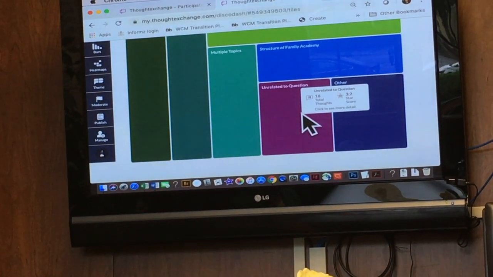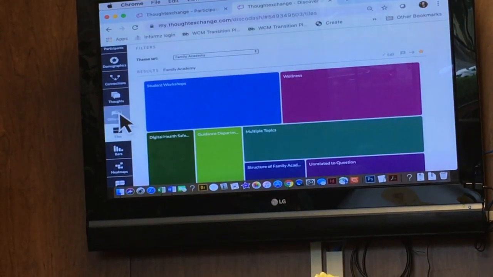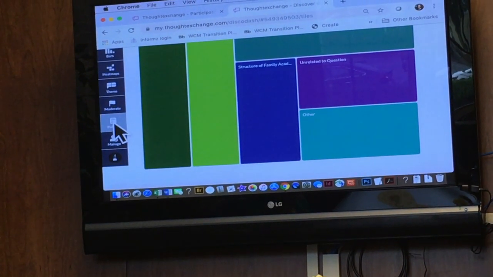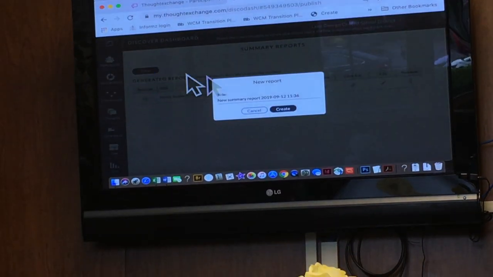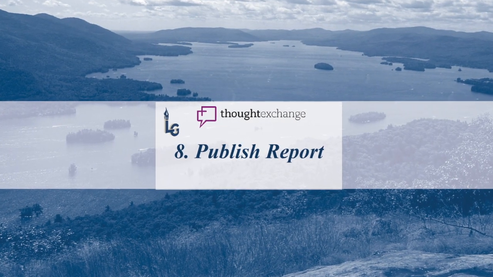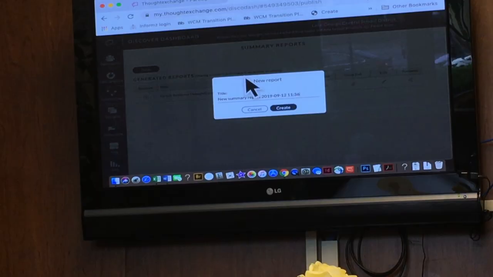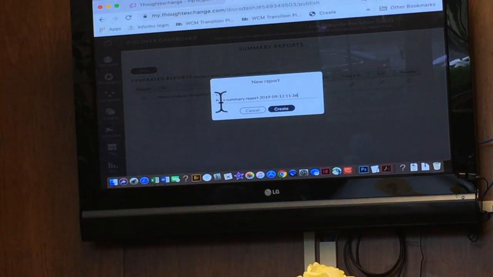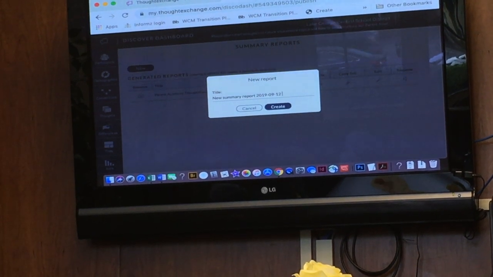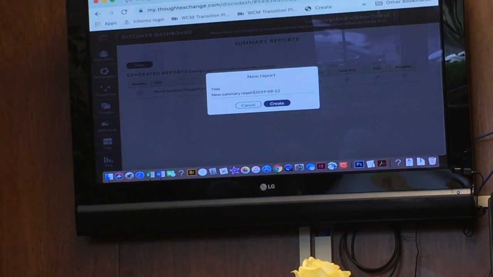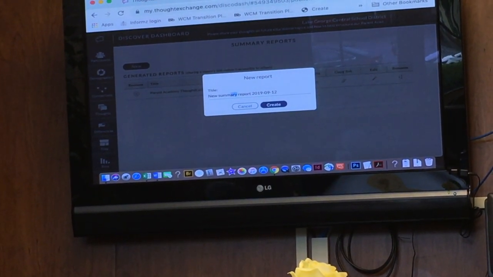and if they're actionable. Right. So now what we can do is come to this publish button and we can publish a new report. And we can name it. Let's see, this has the date and time. We can name it Family Academies Report.